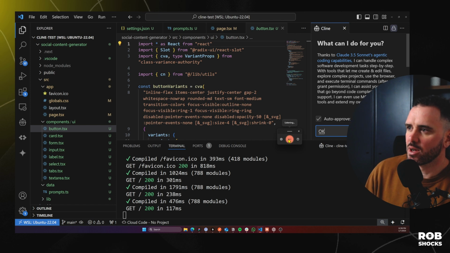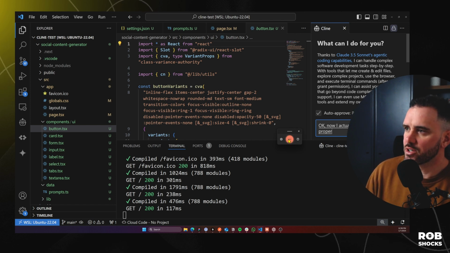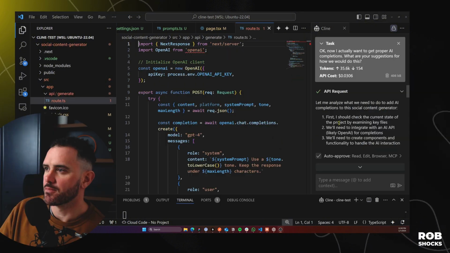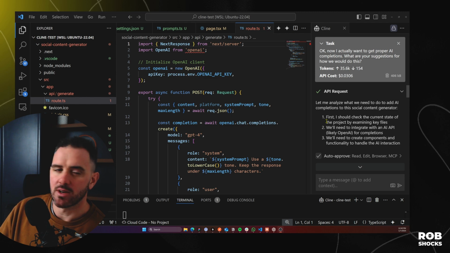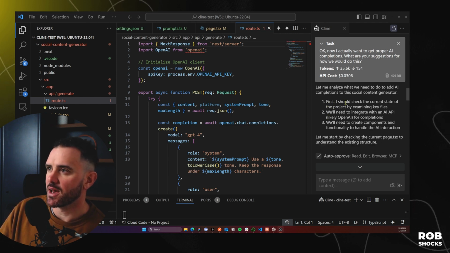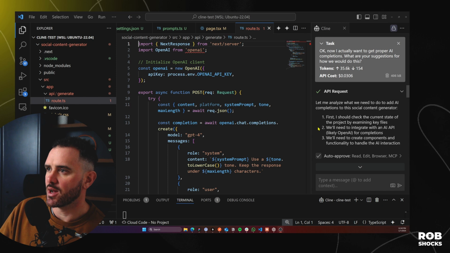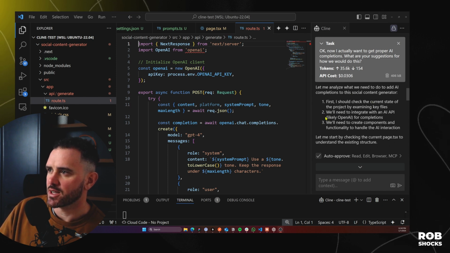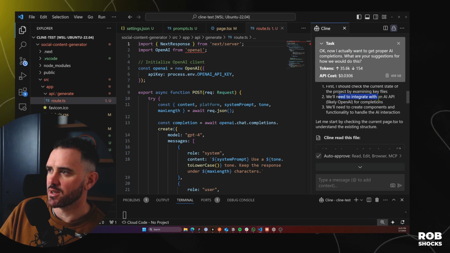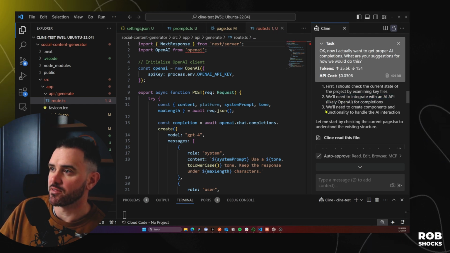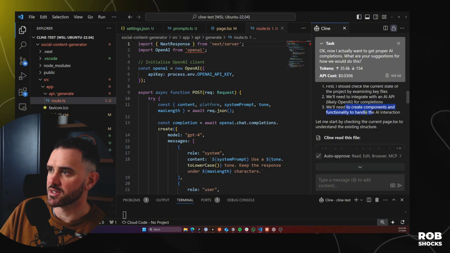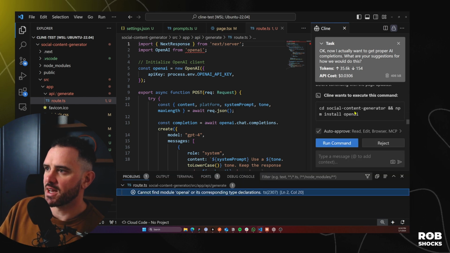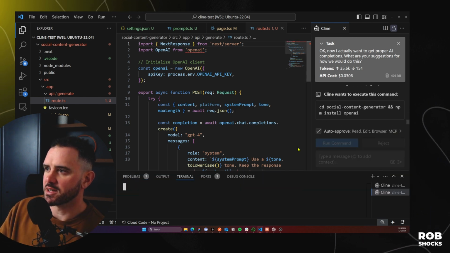Okay, now I actually want to get proper AI completions. What are your suggestions for how we would do this? So let's see what it's decided to do here. Okay, let me analyze what we need to do. Add AI completions to the social content generator. Check the current state of the project. We'll need to integrate with an AI API, likely OpenAI for completions. We'll need to create components and functionality to handle the AI interaction. So it wants to execute the command and I'm going to let it execute the command.